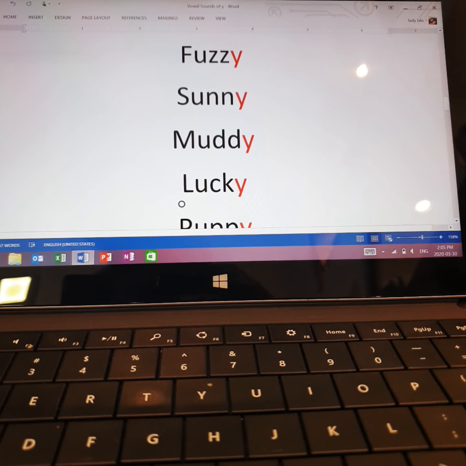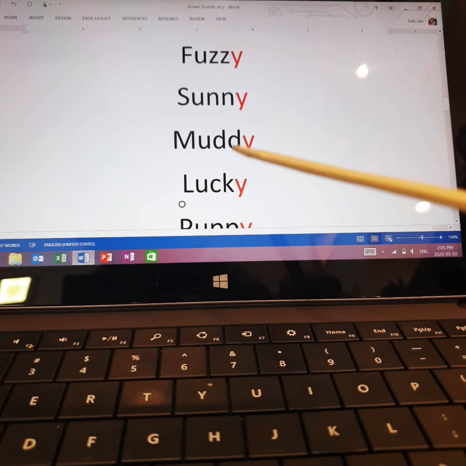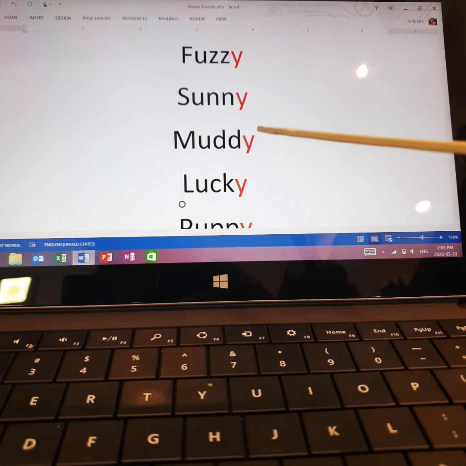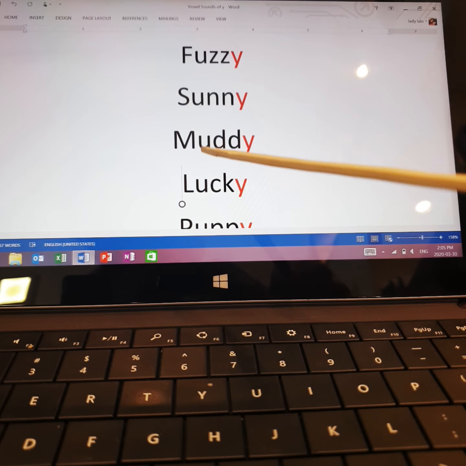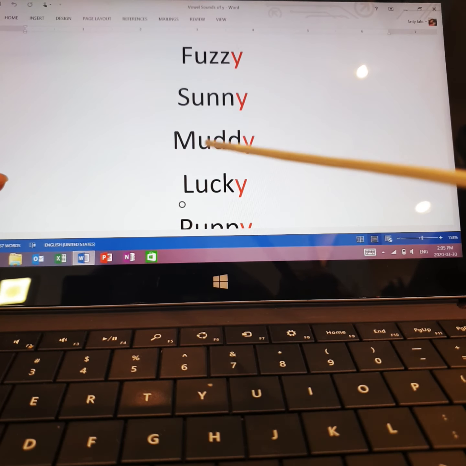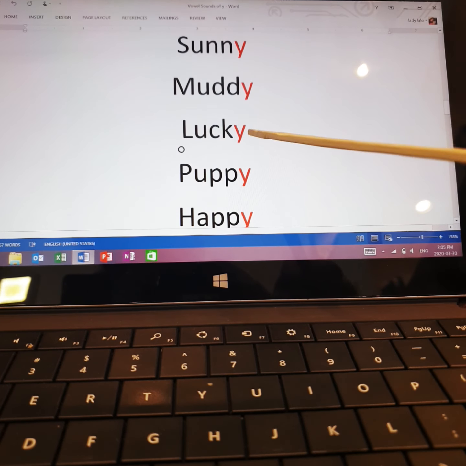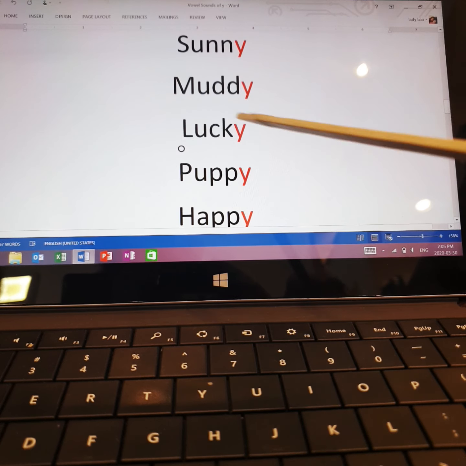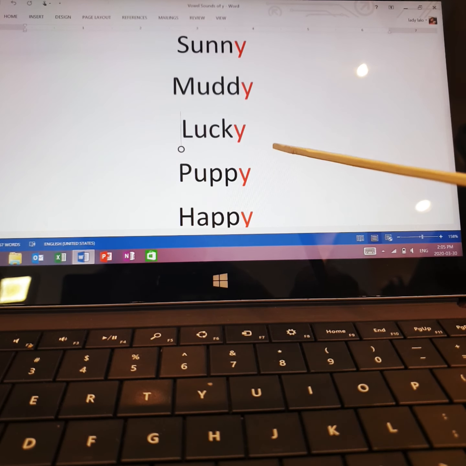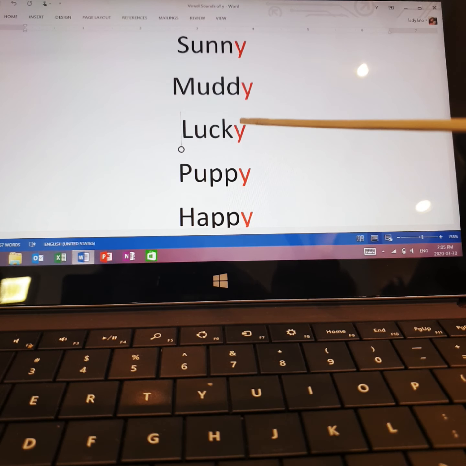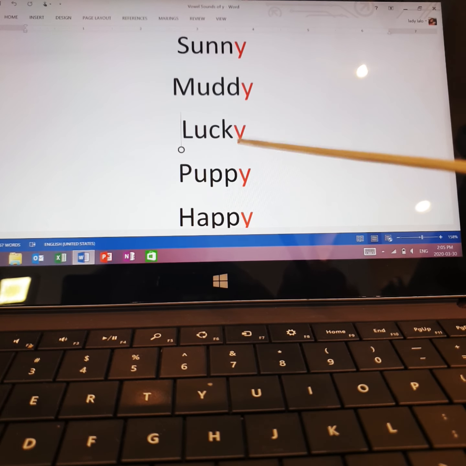Muddy. Now here we have also 2 what? Syllables. We have what? 2 vowels. U and Y. So it has 2 parts. Lucky. This word also has 2 syllables. U, Y, okay? The sound of Y here is E, E.